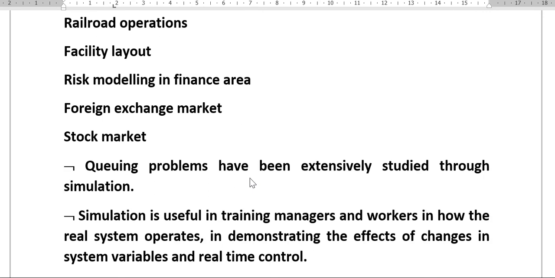So what is the use of simulation? There is simulation in our financial market. Actually, simulation is very useful for managers and workers to know the effect when the real situation comes. Before that they are given training, so that when the real situation comes, they can control the effect very well. That means they can act in the real time situation in a correct way.